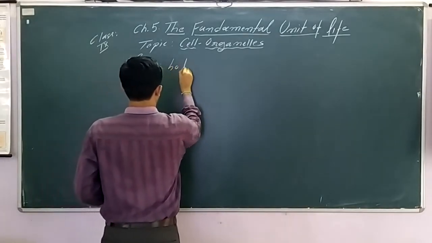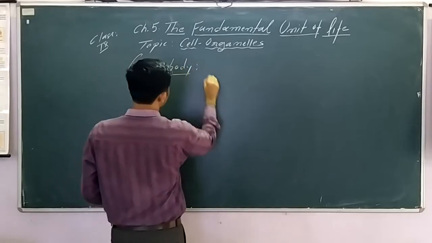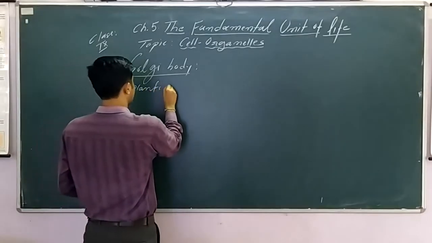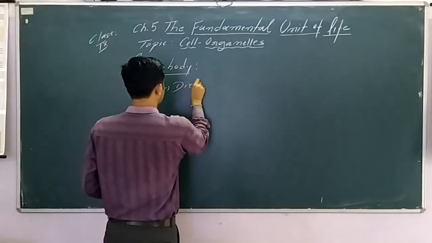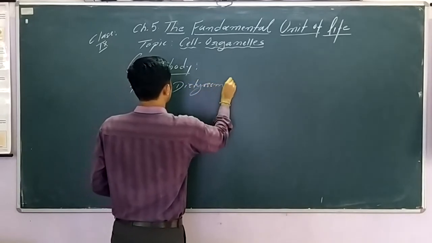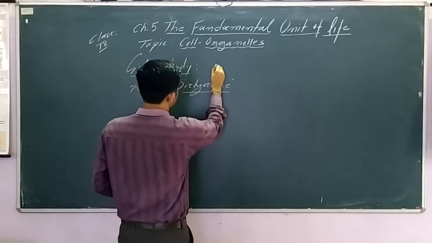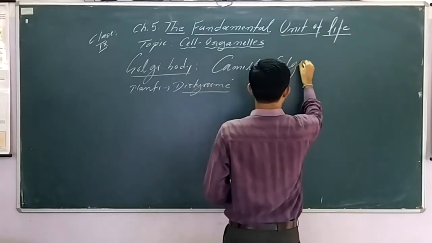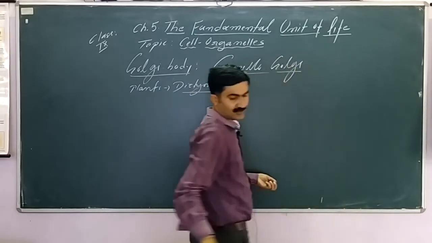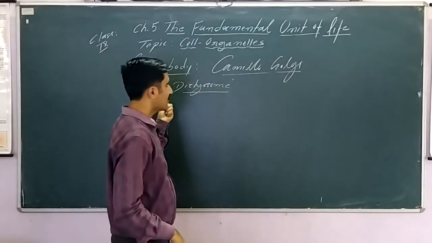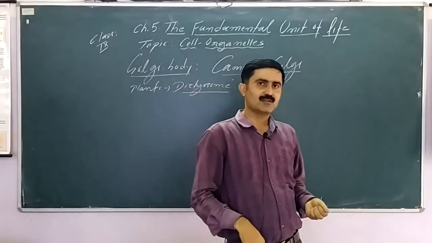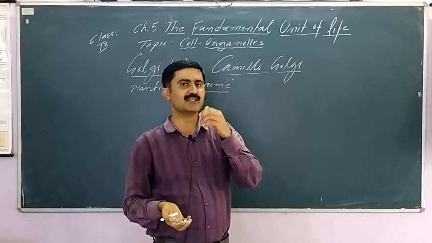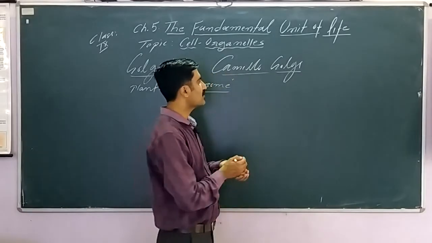Golgi body, as I mentioned, is also known as Golgi complex. In plant cell, that is known as the dictyosome. So we use different terms for this. Discovered by scientist Camillo Golgi. Camillo Golgi discovered the structure, that is Golgi body, in the nerve cell of owl. So you can go through, a column is given about the scientist in NCERT text. Camillo Golgi name you have to remember.